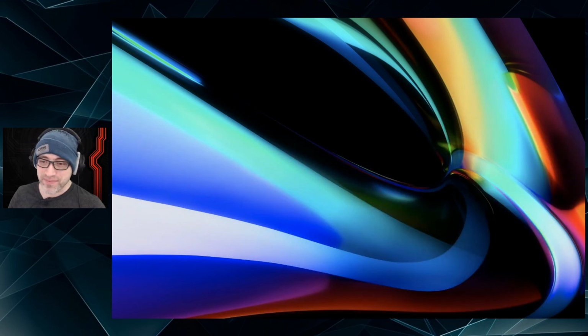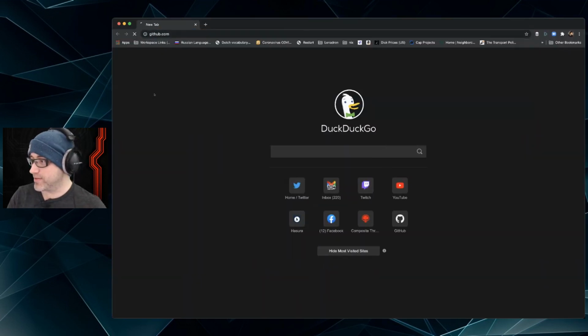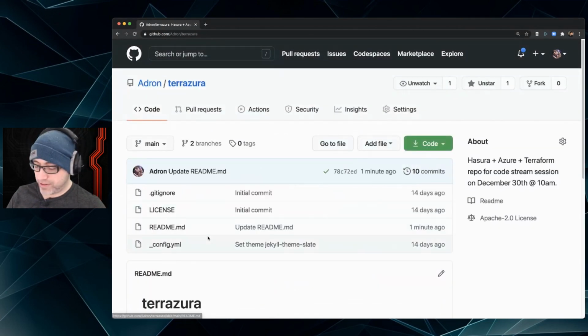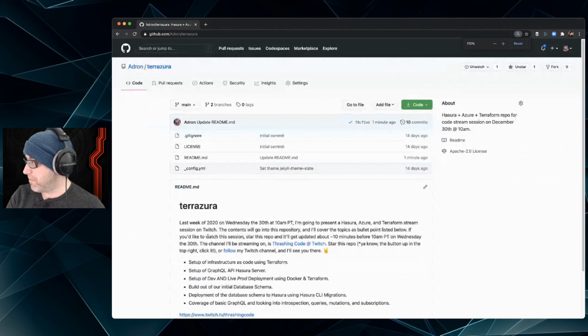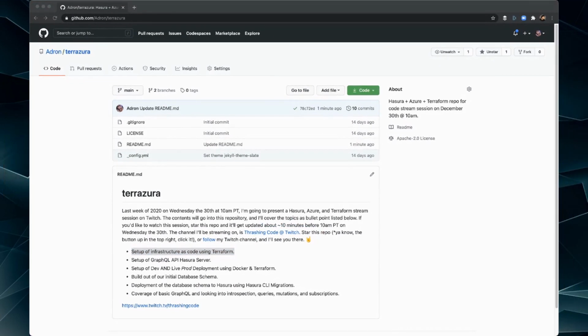Okay. Oh, I closed that repo and I wanted it. So I'm going to work from the repo because I wrote exactly what it is we're going to do in there. I'm going to zoom this back to my readable size. So first thing, we want to set up infrastructure as code using Terraform.